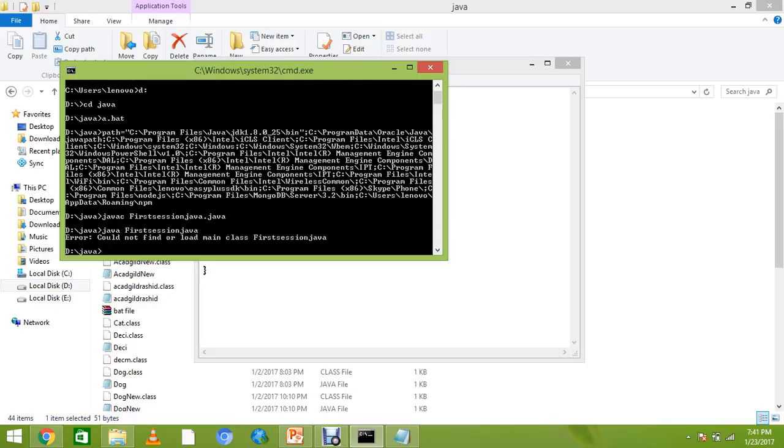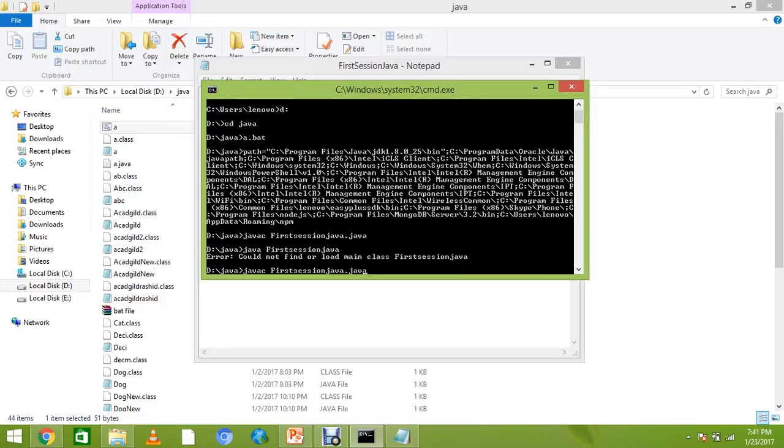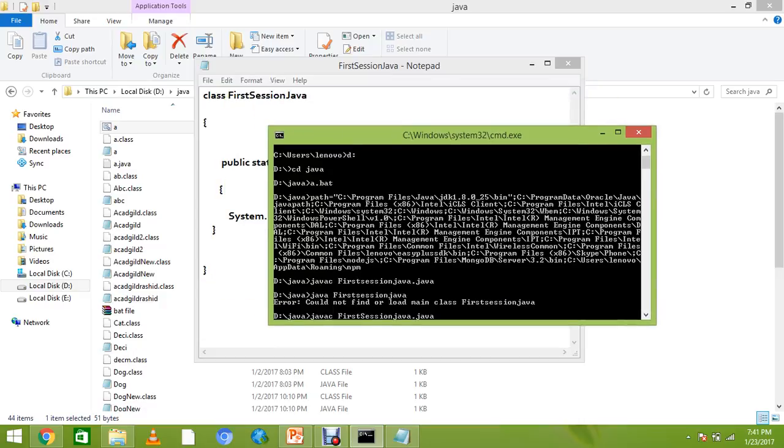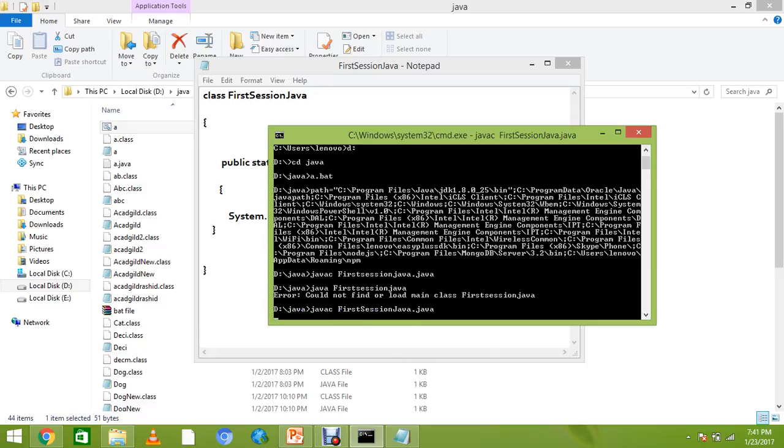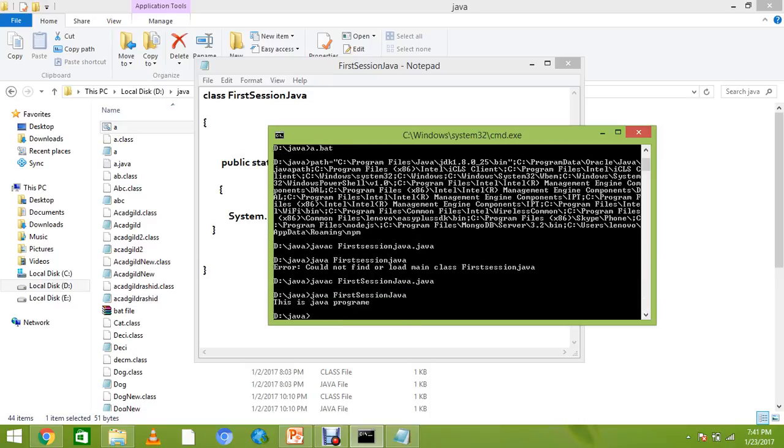Oh sorry, its name has caps. The naming convention should be proper, so it's also in caps. Java, first session Java. So this is a Java program.